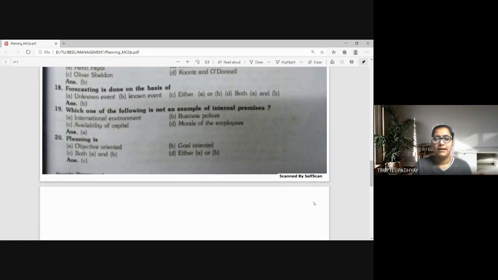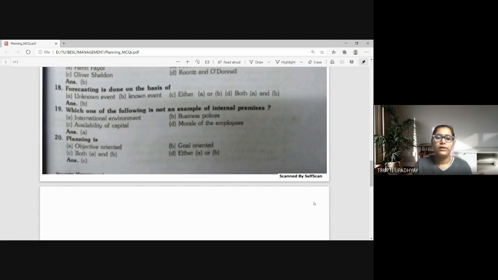Like since last 2 days the rain is coming, so we can forecast that next day also it may be raining. Depending upon the conditions of the air and wind, we can decide. So known figure was there, some known event was there. The last 2 days it rained, so tomorrow also it may rain. So forecasting is done on the basis of known event.